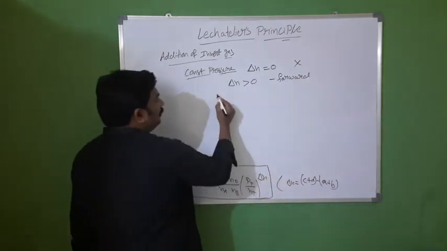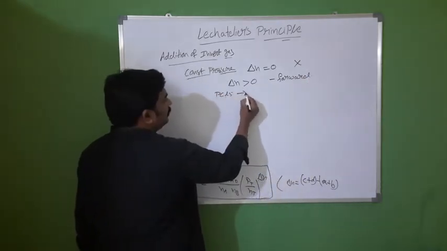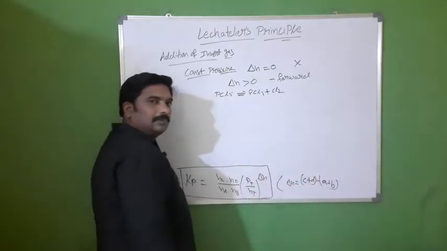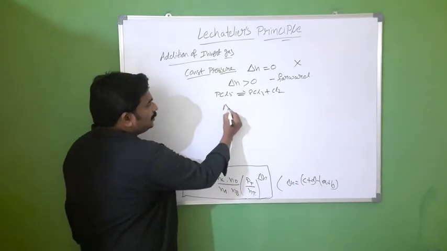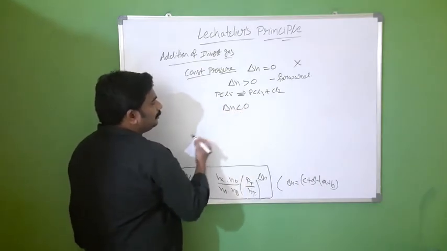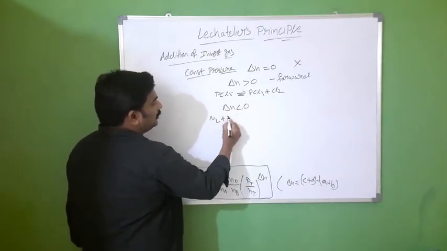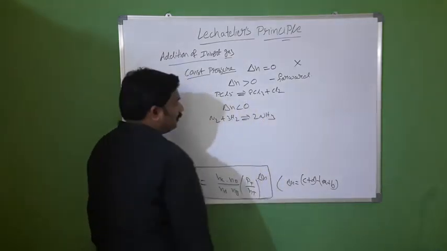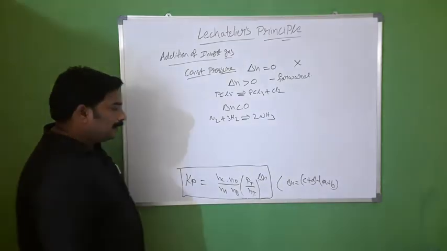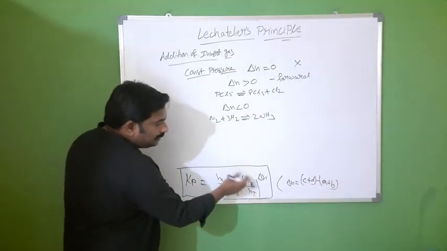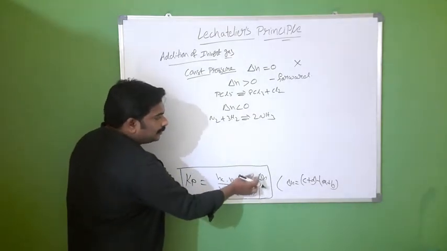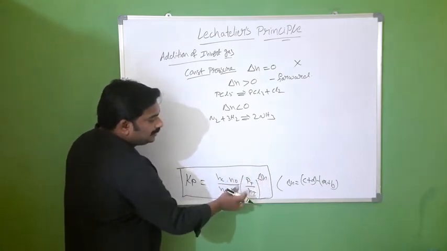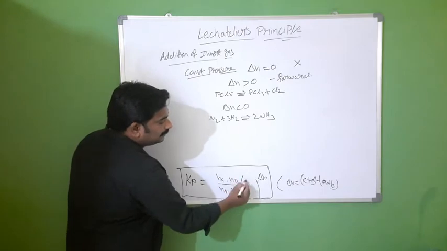Example, PCl5 gives rise to PCl3 plus Cl2. If delta n is less than 0, example, N2 plus 3H2 gives rise to 2NH3, then what will happen? This power delta n is negative, so this term will reverse. That means Nt by Pt.